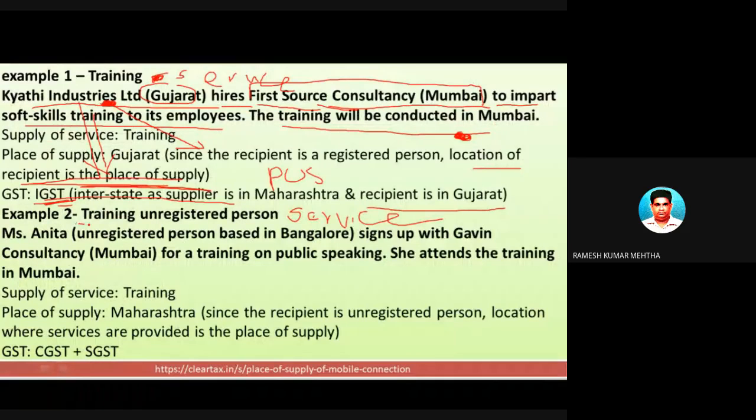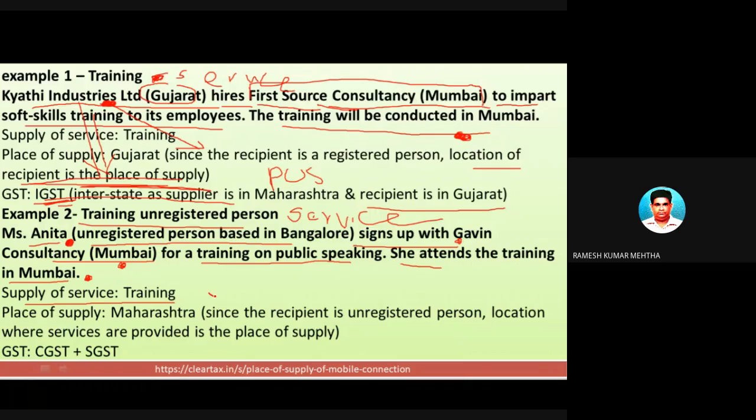So training to an unregistered person. Ms. Anita, who is an unregistered person in Bangalore, signs up with a particular company at Bombay for training on public speaking. She attends the training program in Bombay. So she is the recipient of services, and Gavin Consultancy is the service provider, and the services are provided to Anita of Bangalore at Bombay. So what type of service is it? First and foremost, it is a service of training.